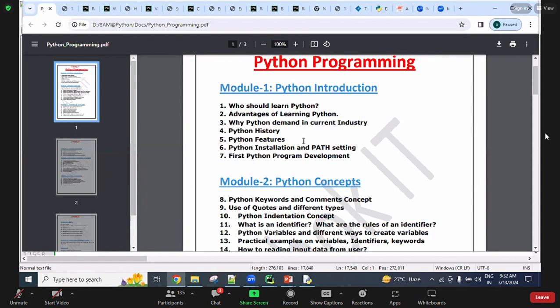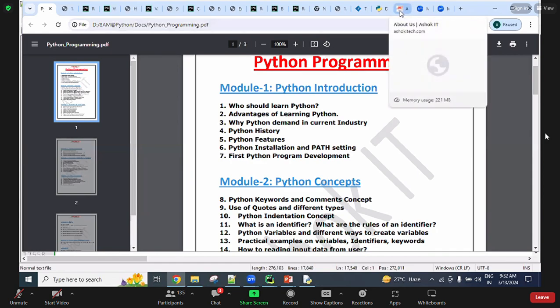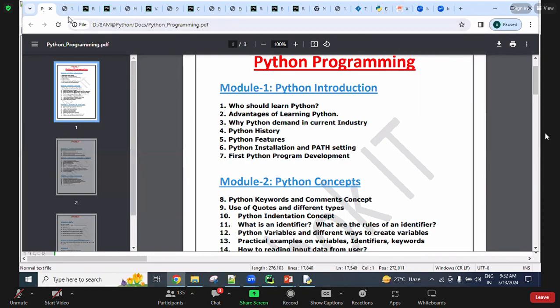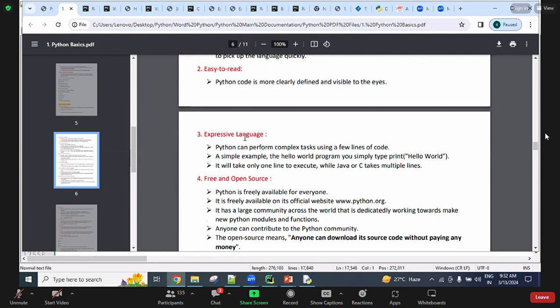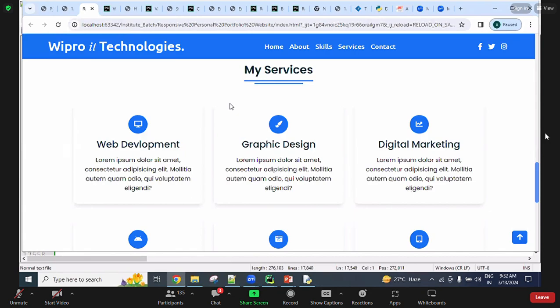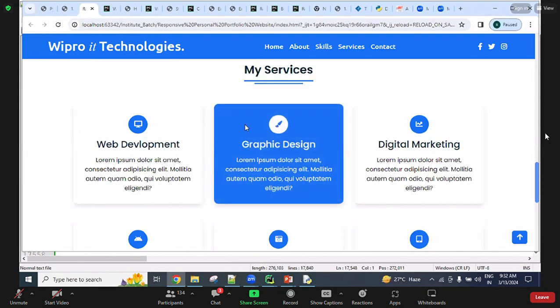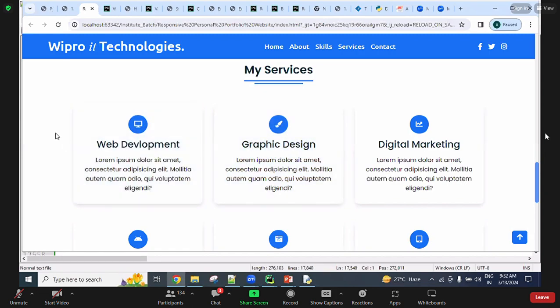Sir, you have shown one document where the answers are also there, like a portable one. That will be uploaded on the website. Is this what you are asking? Yes, sir. Yes, yes. Today I will upload this one in the portal. Okay. Sir, for DevOps, is this enough? For DevOps, this course is enough. Python is more than enough, guys, for scripting related DevOps engineers. Later, your DevOps faculties will guide you on how to use this.